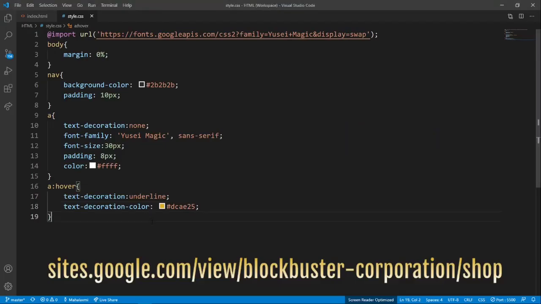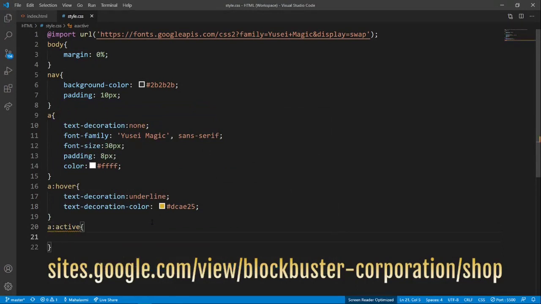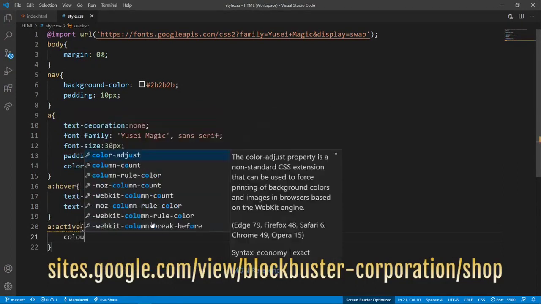Yeah, that looks nice. That looks amazing. And now this is the basic framework for a navigation bar, but we still haven't done it when it's active. So just do the same thing. When it's active, I want the color itself to change.